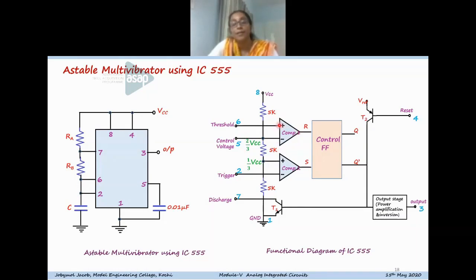So these pins 6 and 2 are the inputs to the comparators. The joining point of RA and RB is connected to pin 7. Pin 7 is the discharge pin. Once the transistor is on, the capacitor can discharge through this transistor. If the transistor is off, the capacitor can charge through these two resistors. Now I'll explain the astable operation in detail.